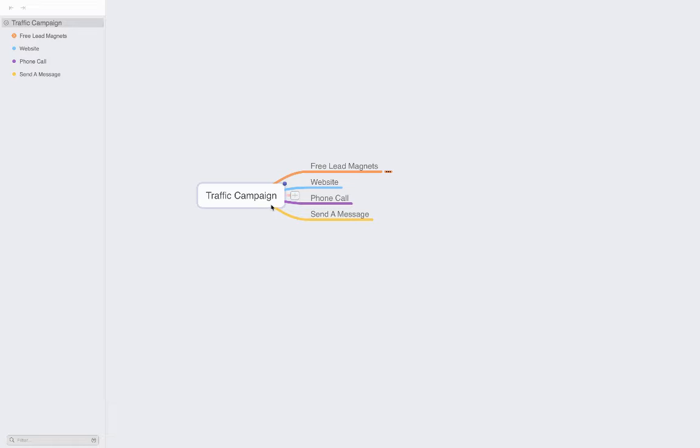And then comes the question, what are the key things that you need to know, right? So when it comes to a traffic campaign, as I told you earlier, every campaign has an ultimate objective, right? So most of the brands create using free lead magnets. Okay, this might be a new word, so I'll just teach you what free lead magnets are, right?